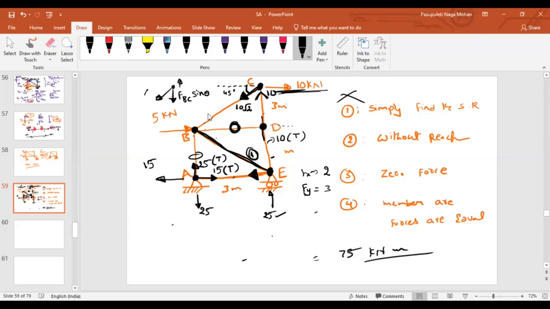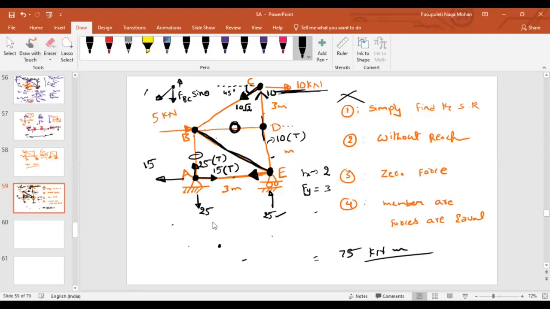Now tell me, which type of force will exist in BE? At joint E, AE is acting on the left side, and BE should compensate, isn't it? At E, how many forces are coming?